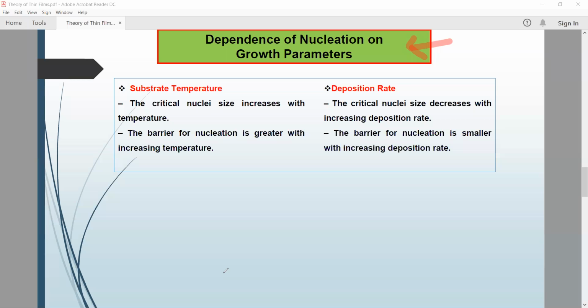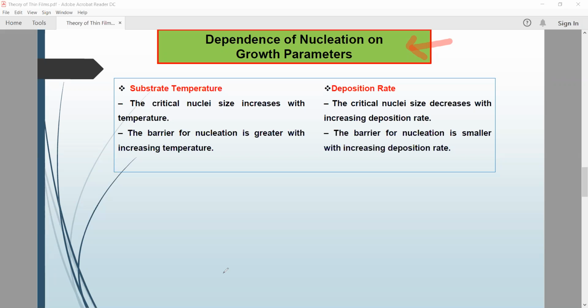Okay, so what will happen? We can say that the agglomeration process starts if we increase the temperature, or sometimes the agglomeration process is eliminated. At that time, if we increase the temperature of that substrate, the size of that nucleus increases. Sometimes it might decrease, but most of the time the critical nuclei size increases. If we increase the temperature, the critical nuclei size increases with respect to temperature.